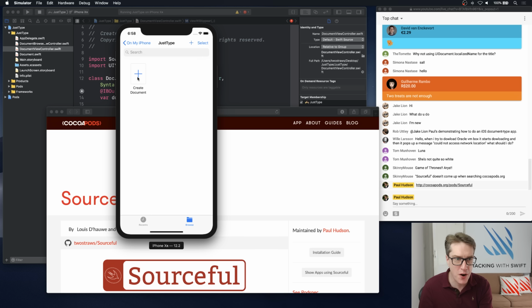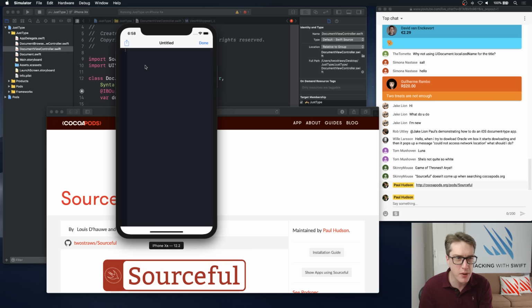Browse stuff, create document. Boom. So you'll now see some dark code here. That's the default theme as a sort of dark layout. And if I do var my number is 10, print hello world, you'll see it is doing syntax highlighting live as you type, which is great. So it works really nicely. I would recommend you probably customize the theme.